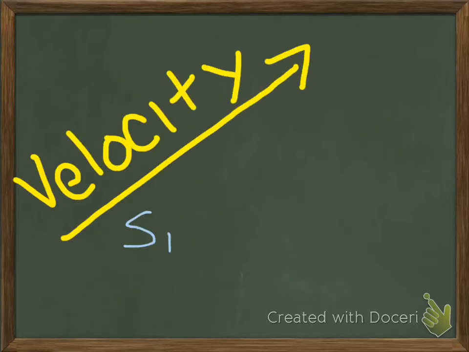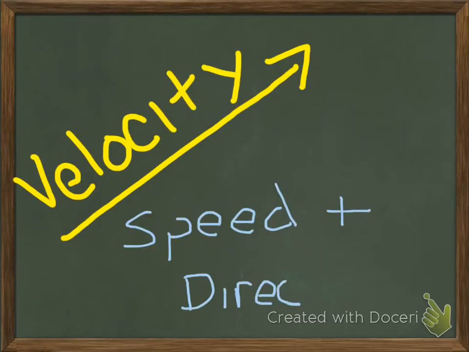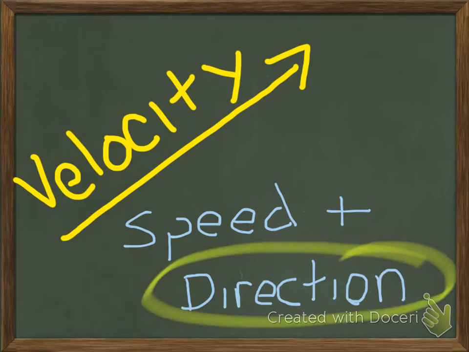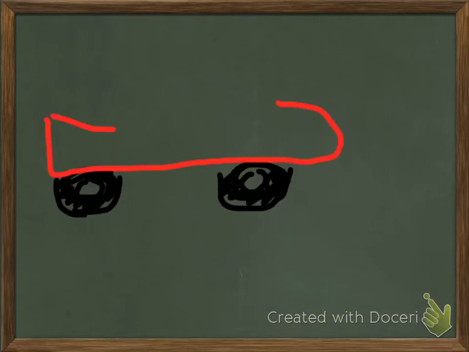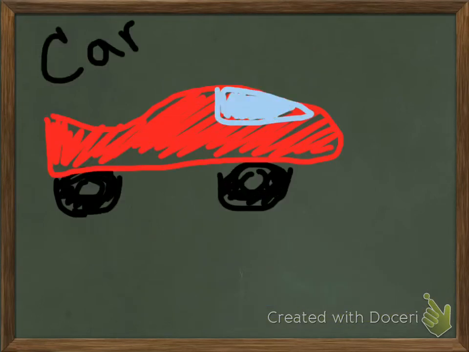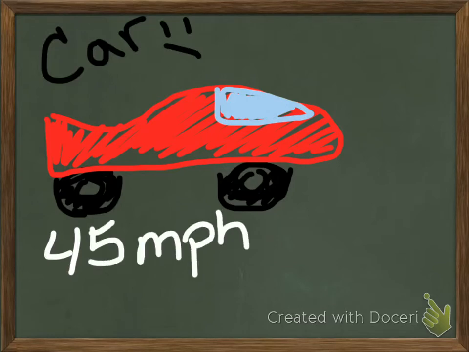When we move into velocity, velocity and speed are very similar. The only thing that's really different about velocity and speed is that velocity has a direction involved. So you can see here, if we had a car, let's say you're driving in a car here, let's draw a little window, and that's the best car I can draw. So this car is going 45 miles per hour. If I say 45 miles per hour, that's a speed.